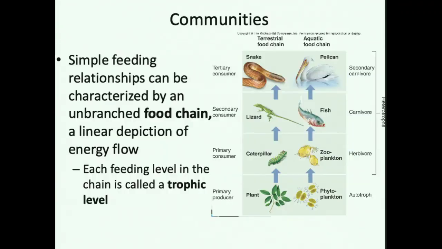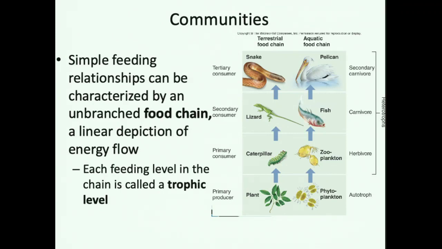Okay. So all of these trophic levels, primary producers, primary consumers, secondary consumers, tertiary consumers, can fit together in a simple relationship called a food chain. So a food chain gives us a depiction of how energy flows. And in class, we're going to talk about what is actually being passed from trophic level to trophic level. But for now, in this video, I'd just like you to see how they fit together.